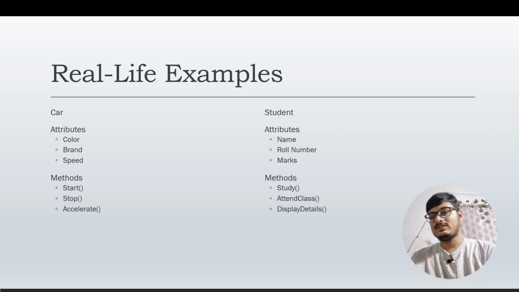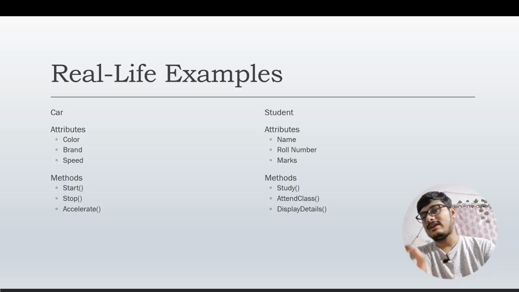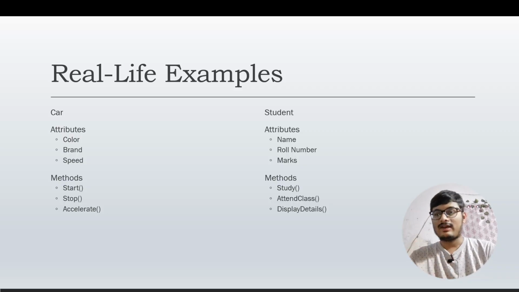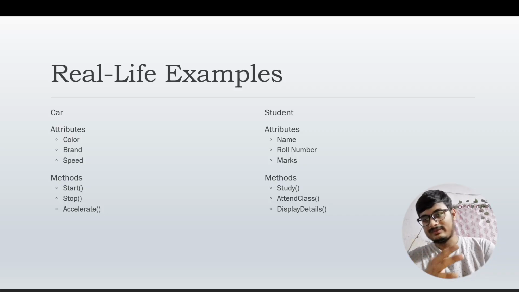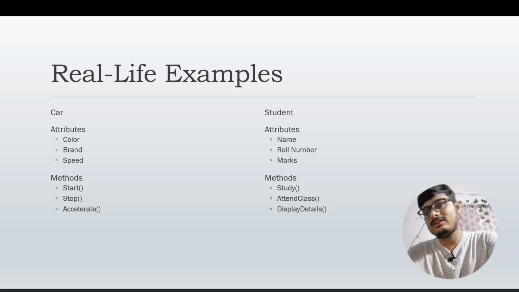So every student has a roll number. Then every student has some specific marks. It can be higher or lower, it doesn't matter, but every student has scored some marks. Then there are methods, the behavior of every student.